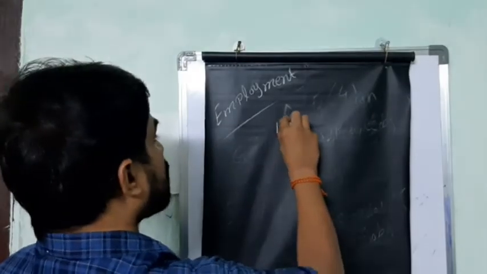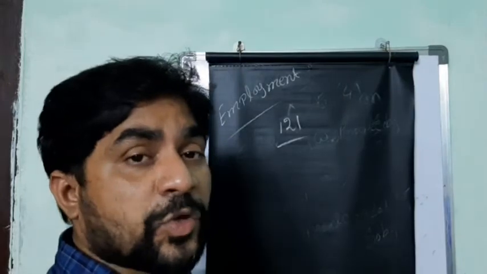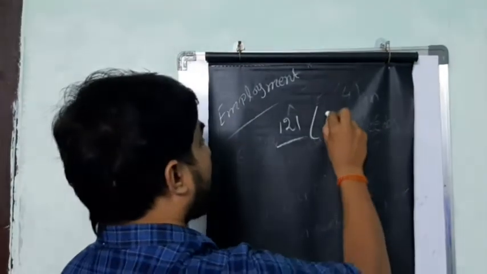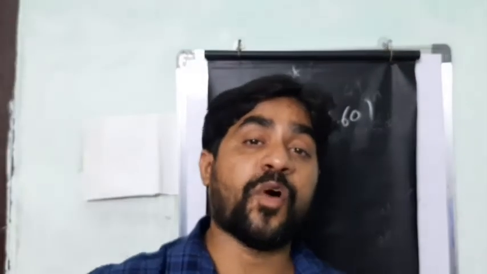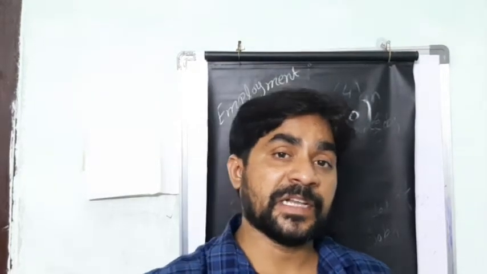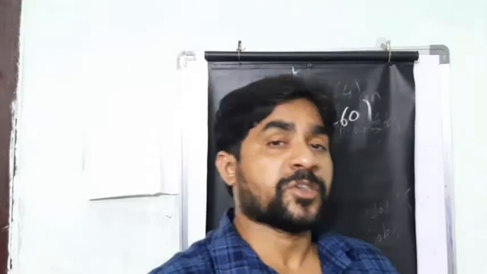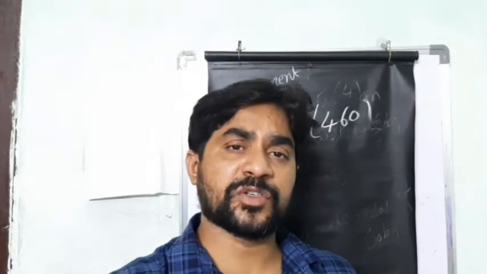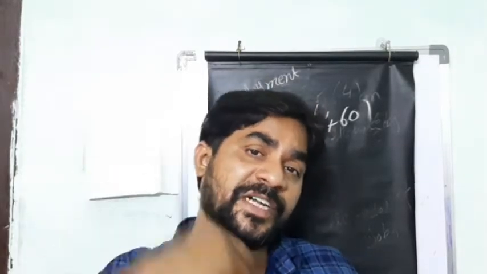It means 121 crores according to the 2011 census. According to the 2011 census, we have 121 crores of population. Out of 121 crores of population, 460 millions, approximately 46 crores of people, are working; the remaining don't have jobs. It means they are small children, or retired people, or else they are called dependents. Because of that factor, India is still a developing country.